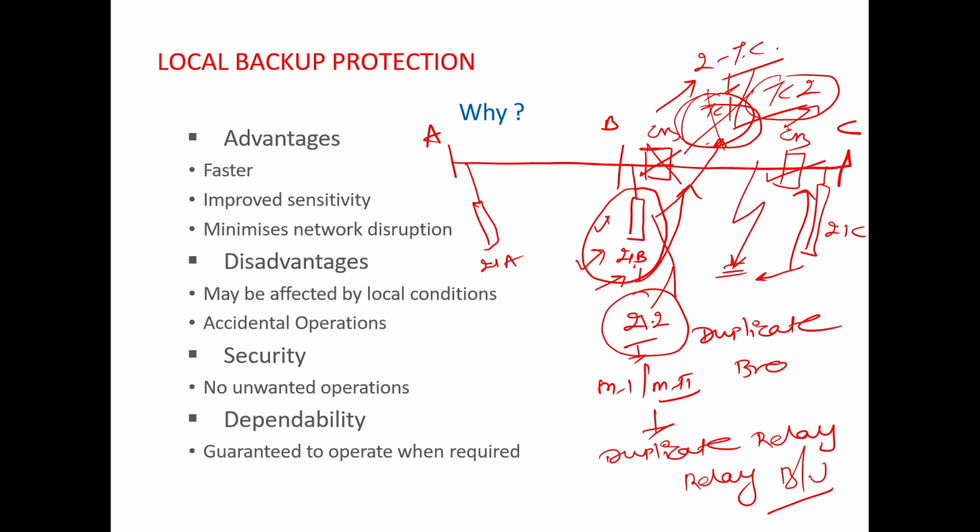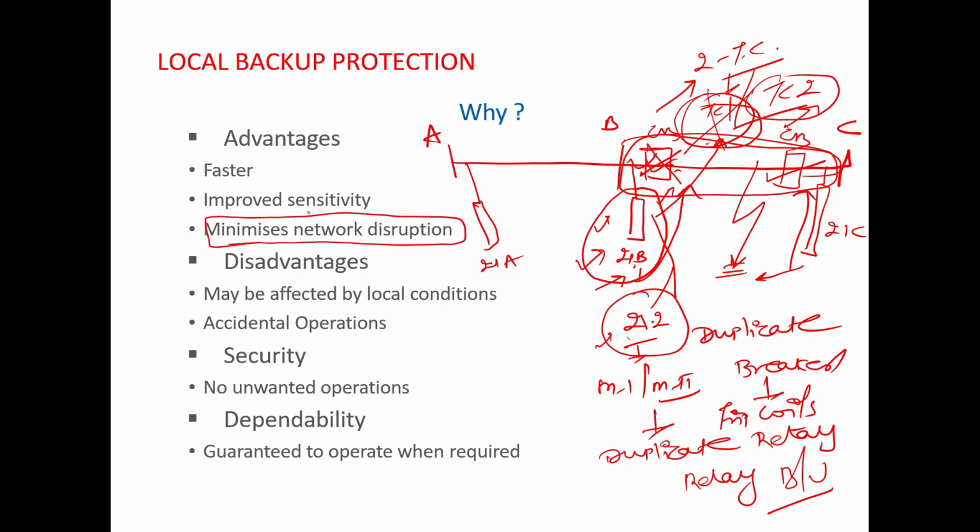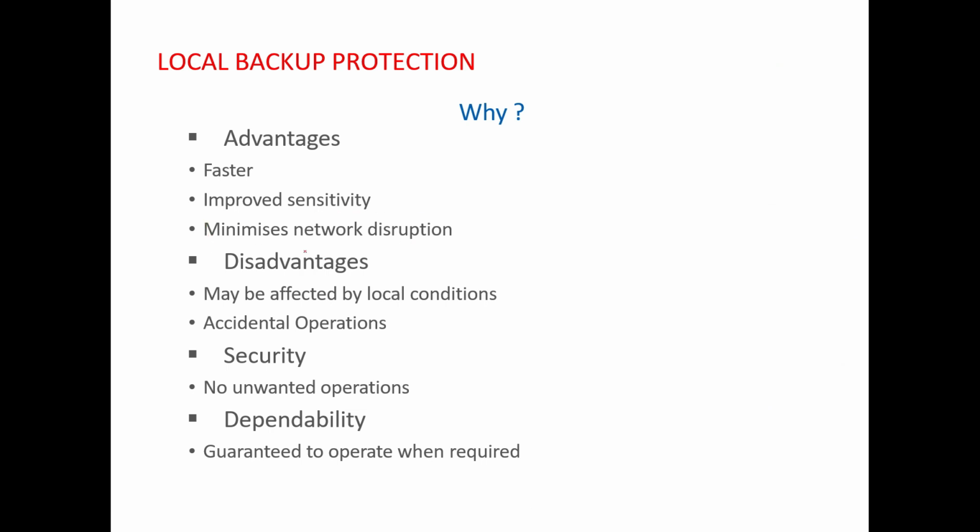Definitely you cannot duplicate the breakers. What you can duplicate is the trip coils. The advantage is that in case you are duplicating this protection system or this trip coil, you are isolating this fault through this circuit breaker only, or through this local substation only. So your disturbance is limited to this transmission line only. In this case your disruption to the network is minimum as compared to remote backup. But the disadvantage is that it is affected by local condition, and second, there are chances of accidental operations.